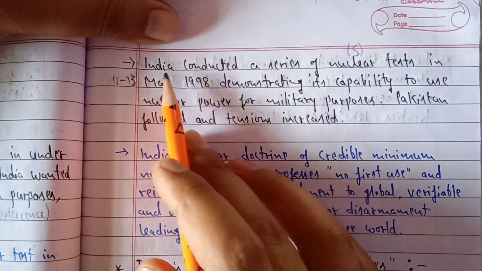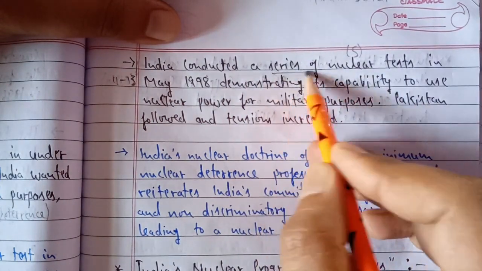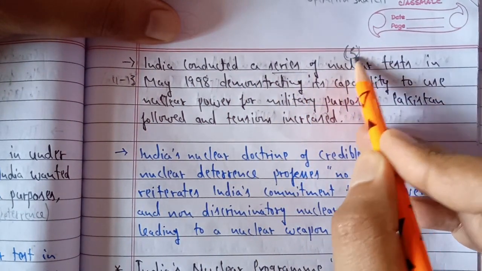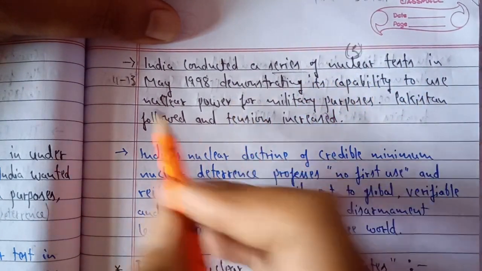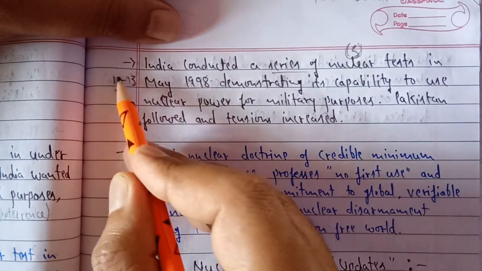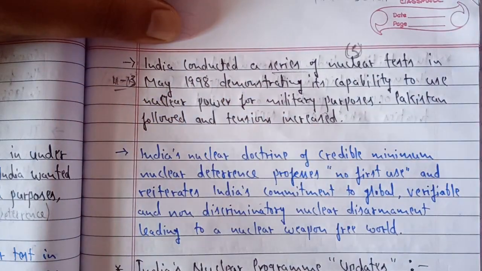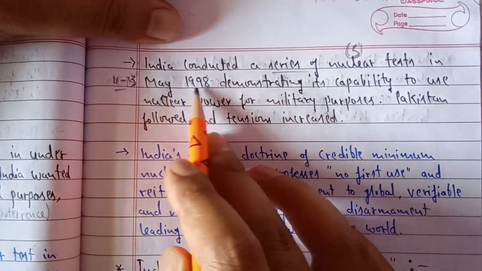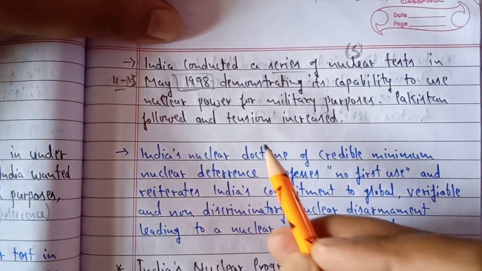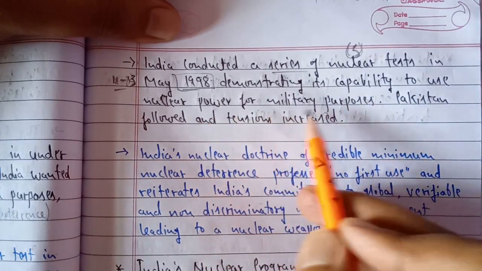Now, after 1974, India again conducted a series of nuclear tests. If we say series, it means there were five tests. There was a series of five nuclear tests on 11 to 13 May 1998. So when we talk about the second nuclear test, which was a series of nuclear tests, it was on 11 to 13 May 1998. So remember the date, please. Demonstrating its capability to use nuclear power for military purposes.